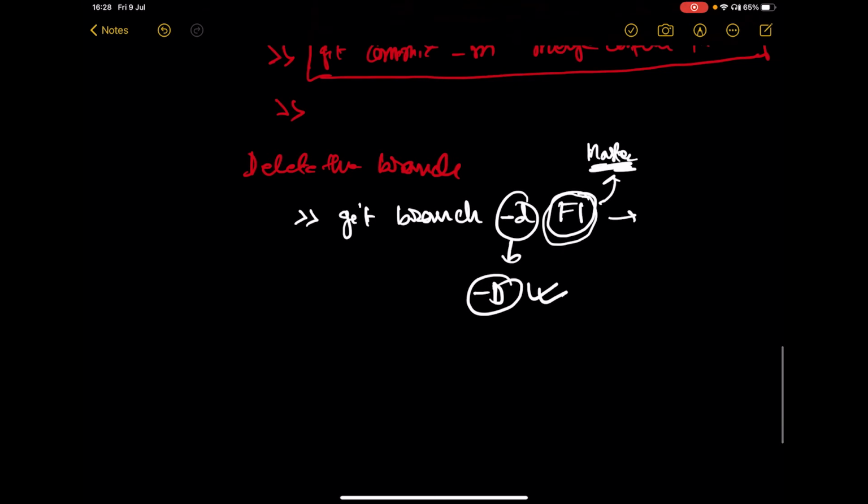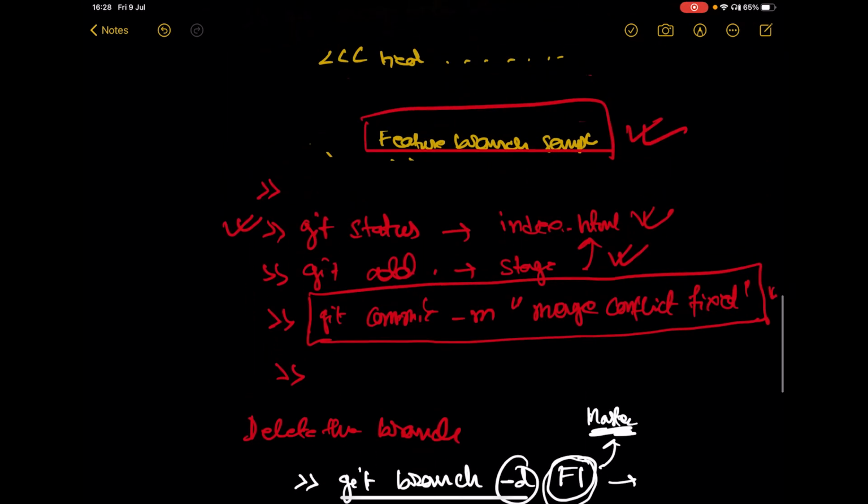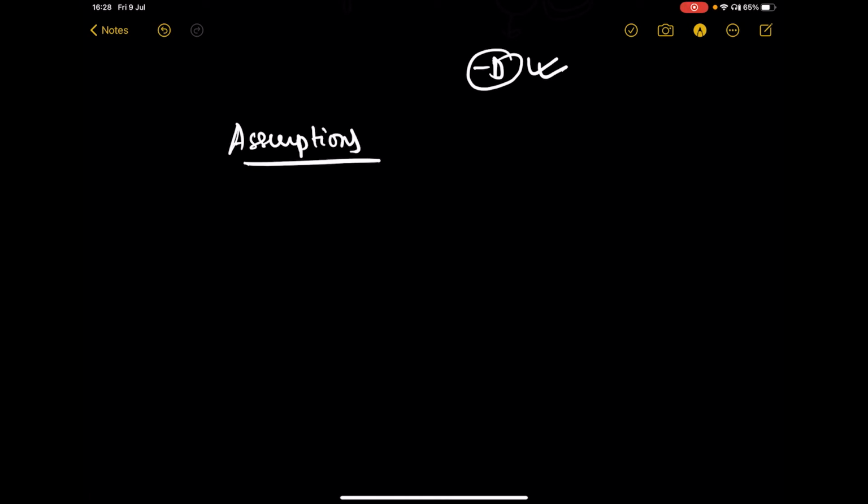Okay, fine. So this is how you can solve the Git conflict issue. So let's just sum up. Before that, let's say we have assumptions. Assumption one: we have two branches, let's say master and f1. There are several commits in the master branch and the f1 branch. Now you want to merge the f1 branch to master. So what are the things you need to do?